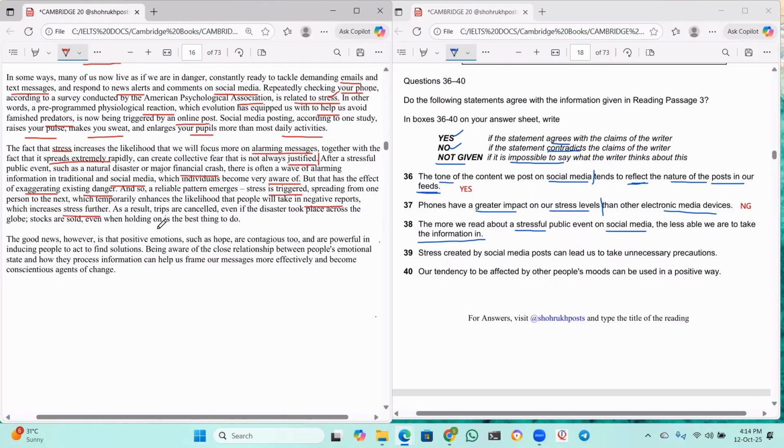As a result, trips are cancelled even if the disaster took place across the globe. Stocks are sold even when holding on is the best thing to do. Okay, so he spoke about a lot of things here in the paragraph. So, what was the question, guys? The more we read about a stressful public event, the less able we are to take the information in.